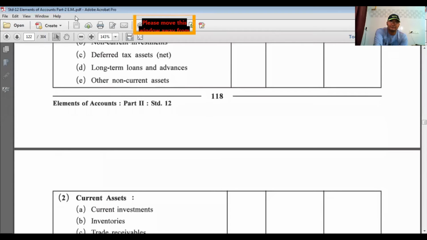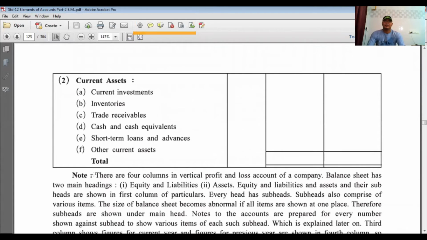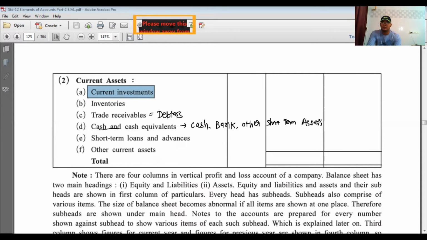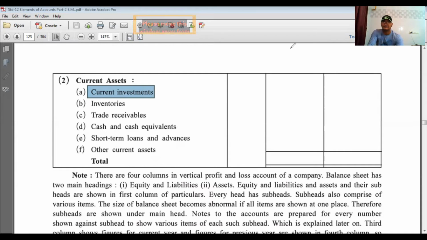Then after, current assets. In current asset, again there are six items: current investment, inventories, trade receivable. Trade receivable means debtors. Then after cash and cash equivalent. Cash and cash equivalent means it does not include only cash. It includes bank and other short-term assets which can be easily converted into the cash. Then short-term loans and advances and other current assets. Okay.